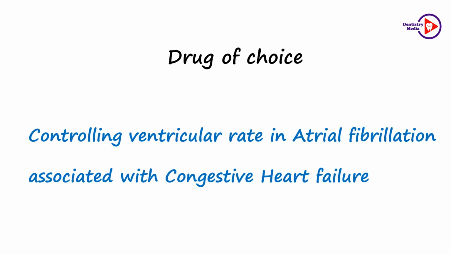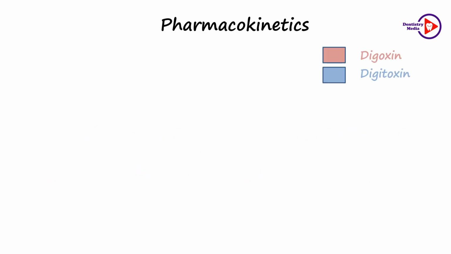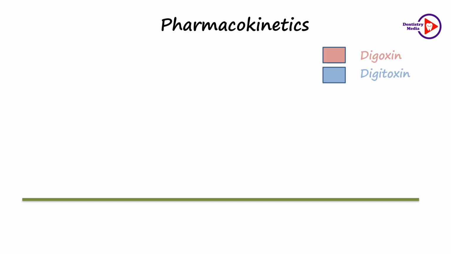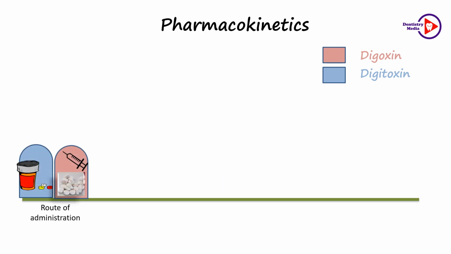Therefore, it is a drug of choice for controlling ventricular rate and atrial fibrillation associated with congestive heart failure. The mechanism of action of digoxin and digitoxin are almost similar. They differ with respect to their pharmacokinetics. The route of administration of digitoxin is through oral route, and for digoxin it can be given through oral or intravenous route. But digitoxin is better absorbed through the oral route.